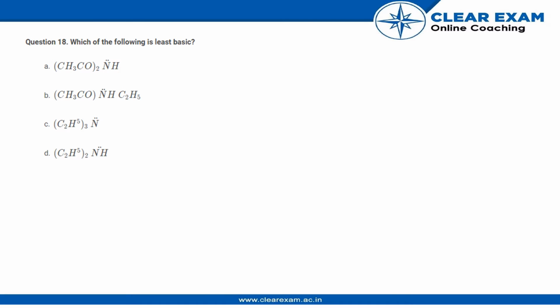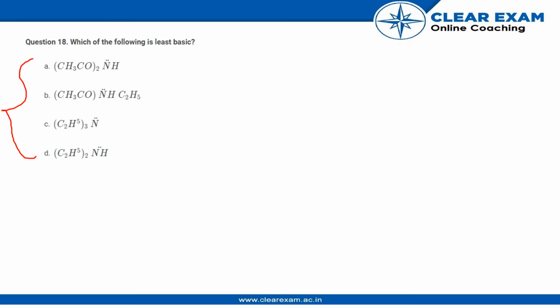Hi guys, here is another question. We need to know which of these compounds is basic. Now, if you look, all of these are nitrogen based compounds and nitrogen is shown with a lone pair in every case. So, you can say that the compound that won't be able to donate this lone pair on nitrogen will be our answer, correct?